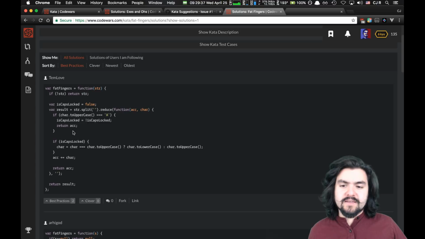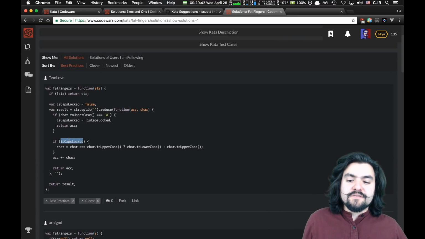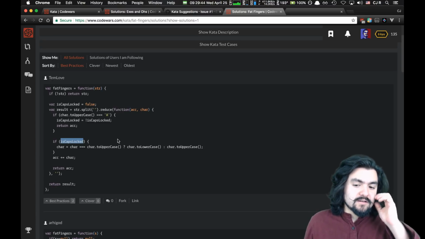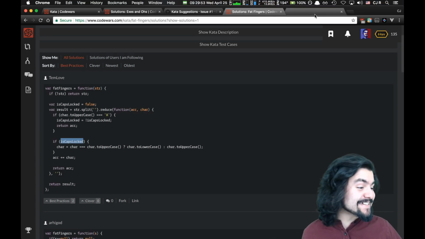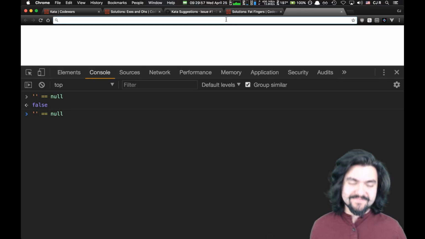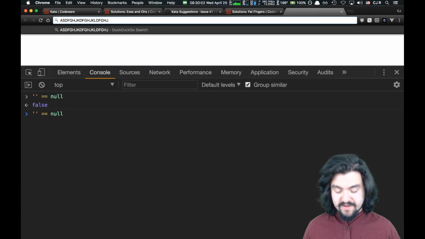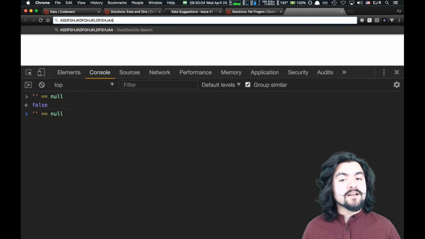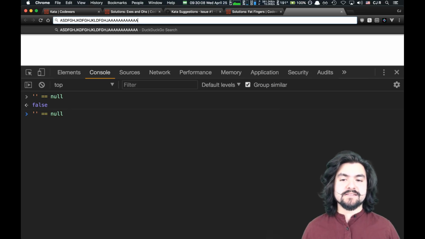Okay, I think here's what we didn't account for then. If caps lock is on and the current character is uppercased, make it lowercased. That's not how caps lock works. Oh, yes, it is. Oh, I totally forgot. Okay, that makes sense. Because if caps lock is on and I'm typing here, great. But if I type a capital letter, nope. And caps lock is on, there's no way to type a lowercase letter with caps lock on.